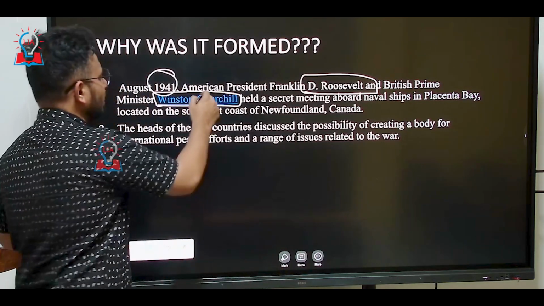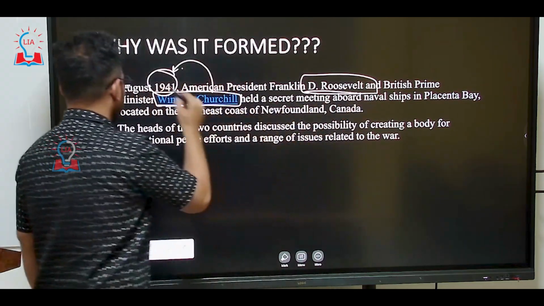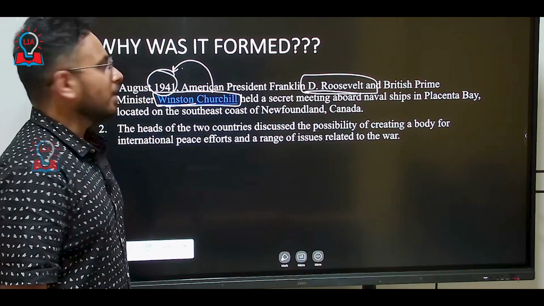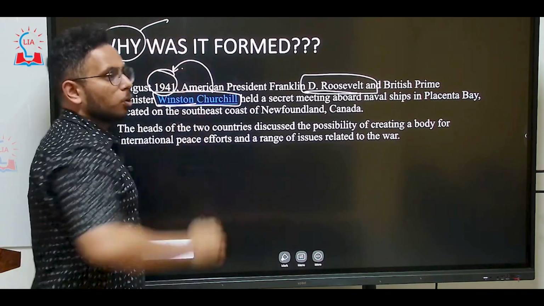So this was a brainchild of these two people, that is Franklin D. Roosevelt and Winston Churchill. The first objective was to prevent wars from happening.